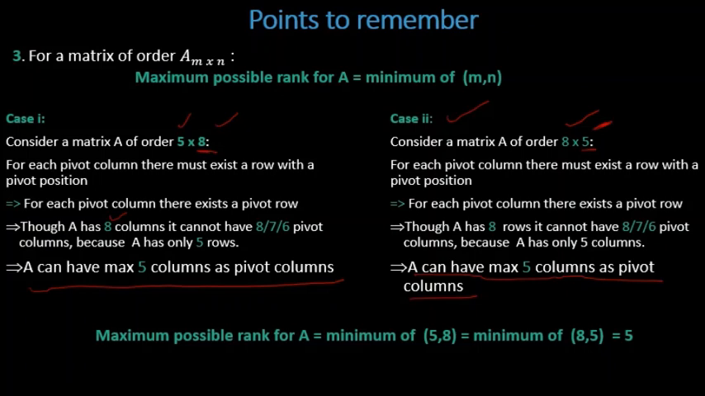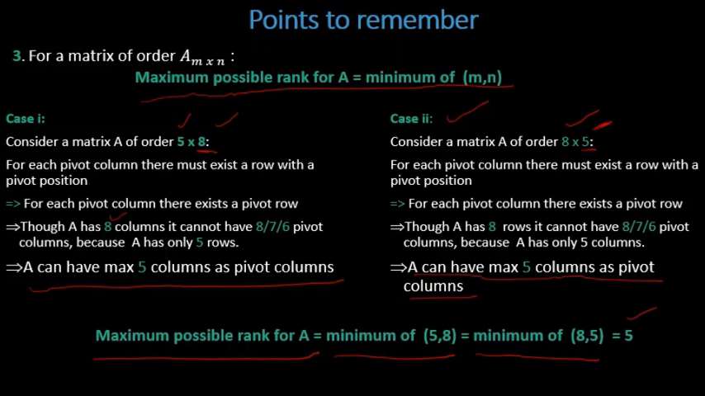So number of pivot columns is nothing but it is equal to the rank of the matrix A. Therefore, maximum possible rank for A is equal to minimum of 5, 8, that is equal to minimum of 8, 5. Whether you say minimum 5, 8 or minimum 8, 5, it is the same, which is equal to 5. So that is what in general I can say, maximum possible rank for A is equal to minimum of m, n.